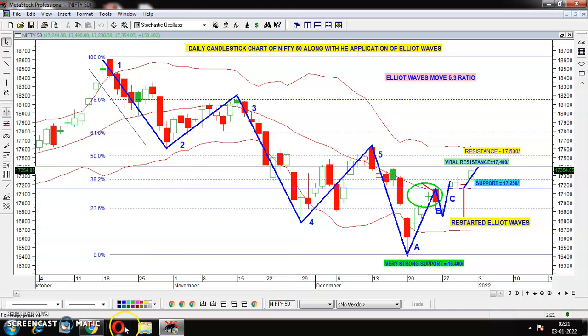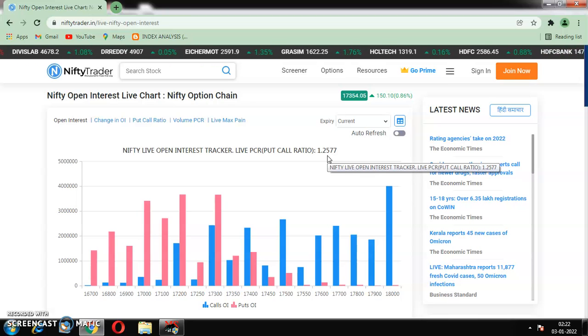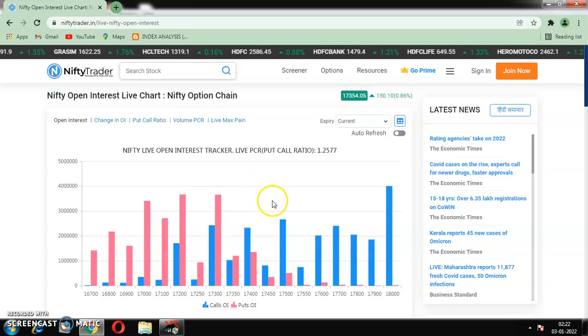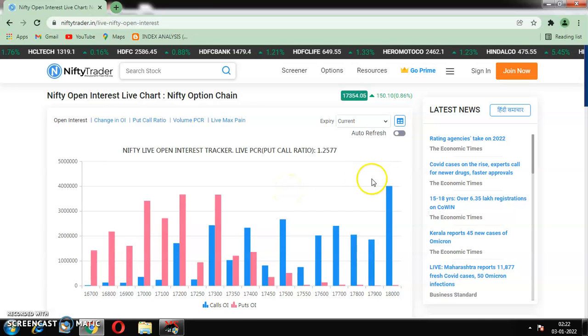Now let me go to another thing, which is called option data. Let us check the option data. What does the option data say? This is the PCR. PCR means put call ratio. Here you see PCR is 1.25. Above one is bullish and below one is bearish. As it is 1.25, this is bullish. As far as the option data is concerned, the market is bullish, right?